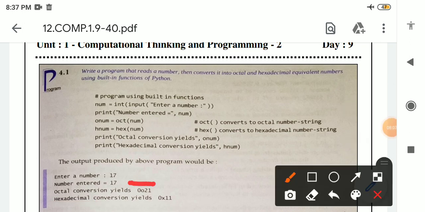See here in the output how we are getting this, means when we are converting any number to octal form, at the starting it will come 0, after that o, and 21 we get when we divide 17 by 8. See here, when we convert any number into hexadecimal, at the beginning it will come 0x. When we divide 17 by 16, we will get 11.